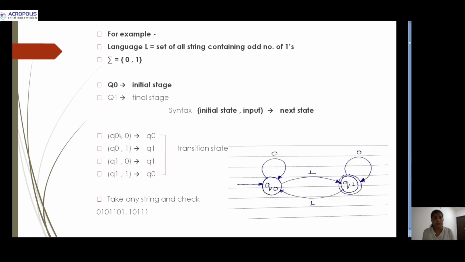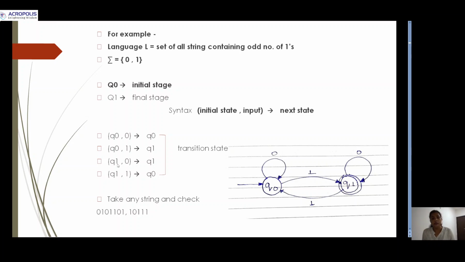Here, the present state is q0 and the input is 0, then the next state will be q0. Then q0 with input 1, the next state will be q1.